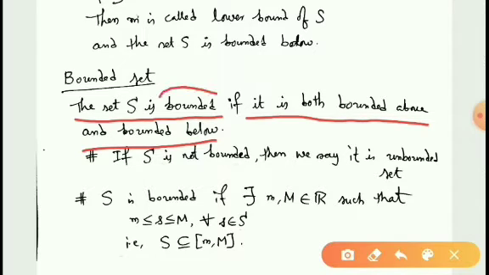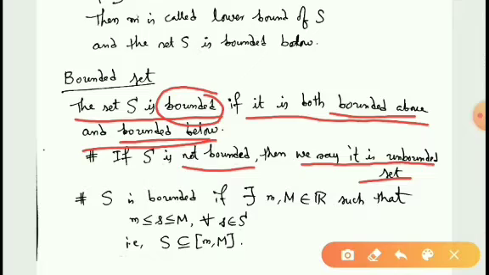The set S is bounded if it has an upper bound and a lower bound. If S is not bounded, then we say that it is an unbounded set.